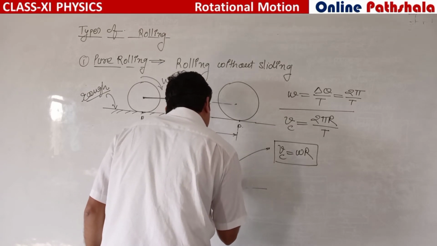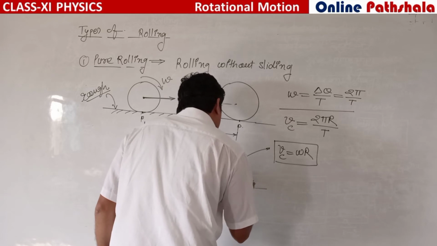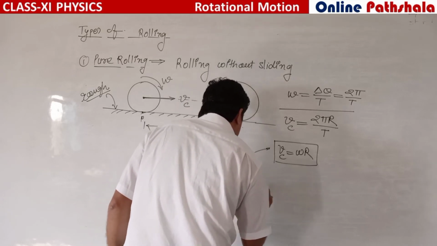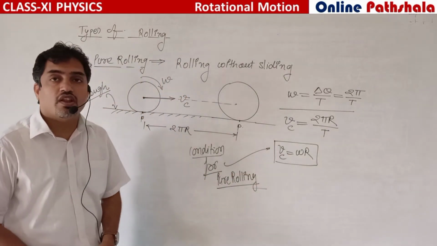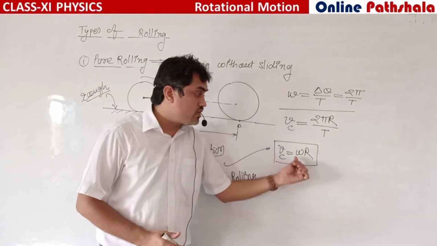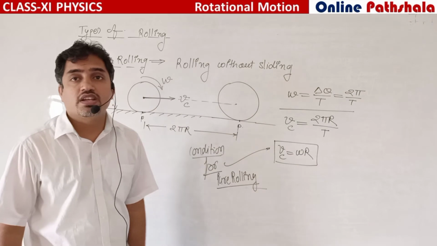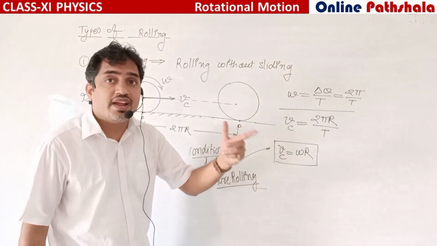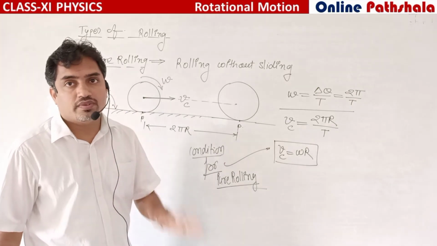So whenever we talk about rolling without sliding, what condition do we have to use? The condition Vc, the velocity of center of mass, is equal to omega r, angular velocity times r. It is the relation between rotational motion and translatory motion for pure rolling.